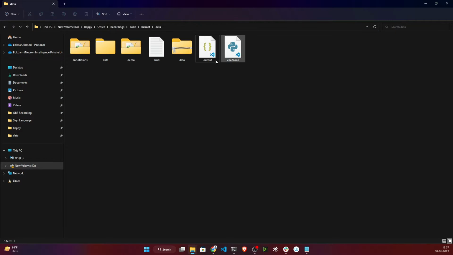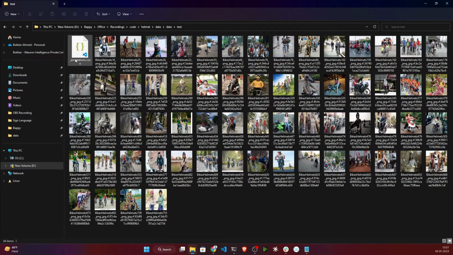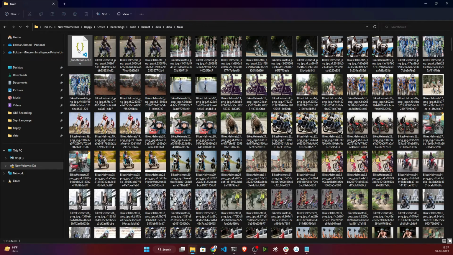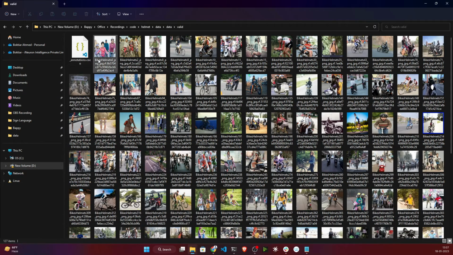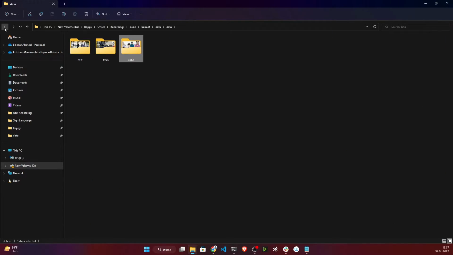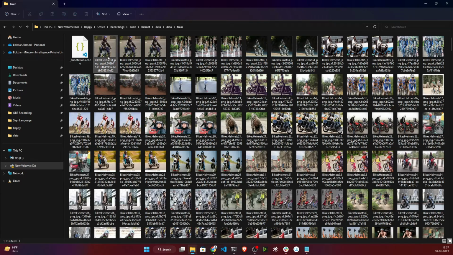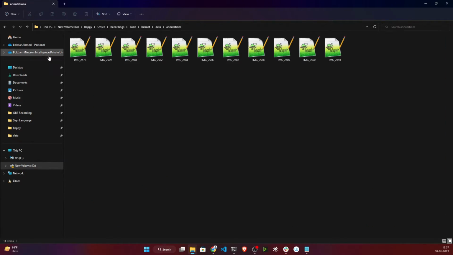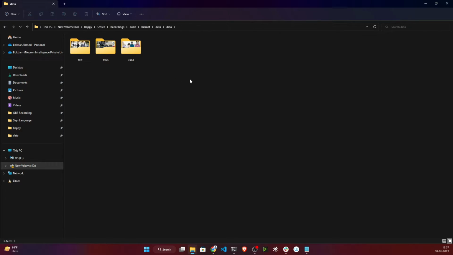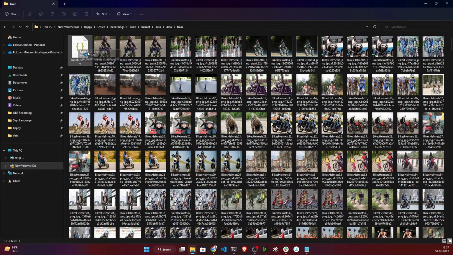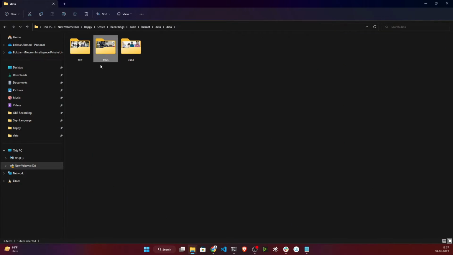Now similarly you need to do this for all the images. For testing images you need to generate this one, for training images you need to generate this one, and for validation images you need to generate this one. I showed you how to generate it. So first of all, do the annotation for your training images. Generate all the XML files, keep them in a folder called annotation, and generate this train.json. Make folders called train, validation and test, and keep this JSON file inside the train folder. Then similarly for testing and for validation.